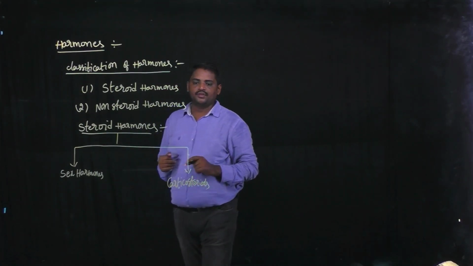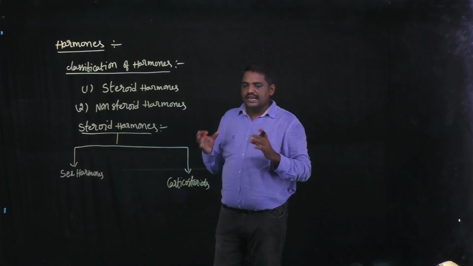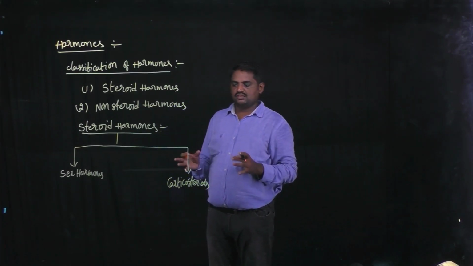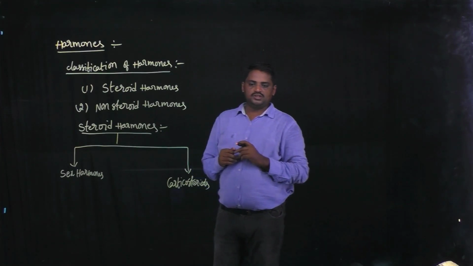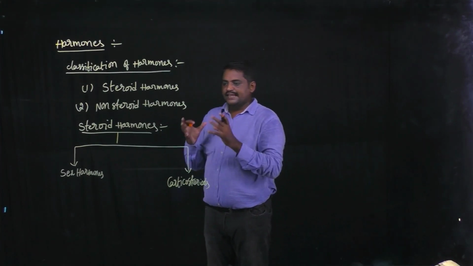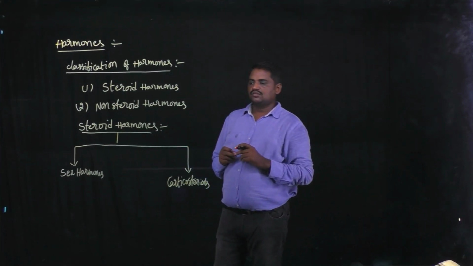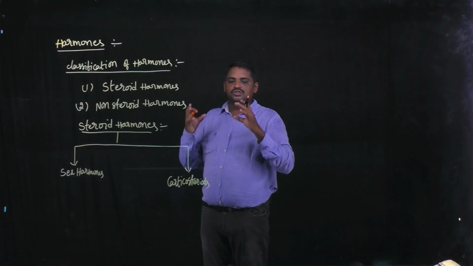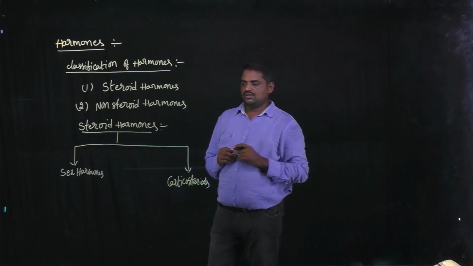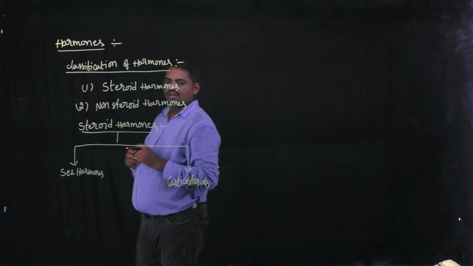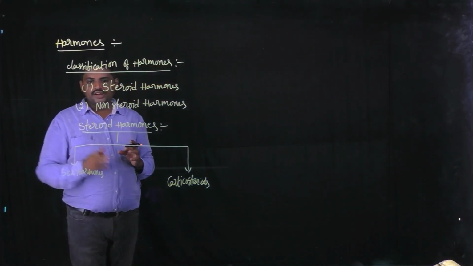Okay. Now, first I am going to discuss sex hormones. Sex hormones are one type of steroid hormones.